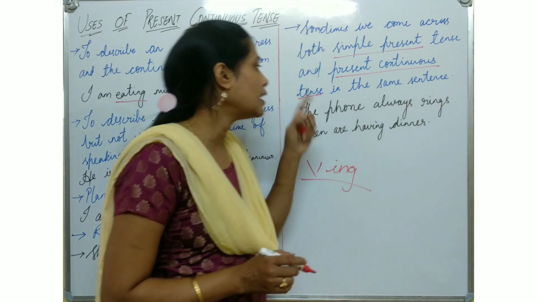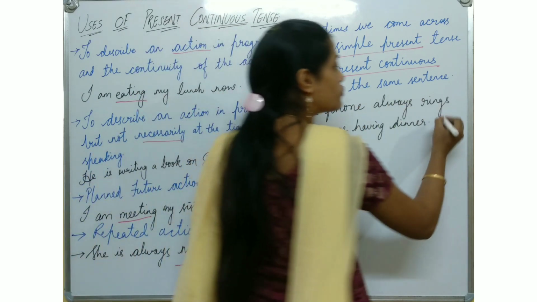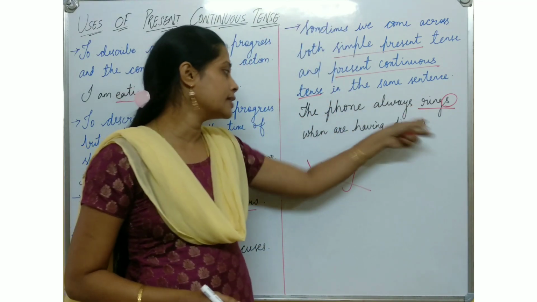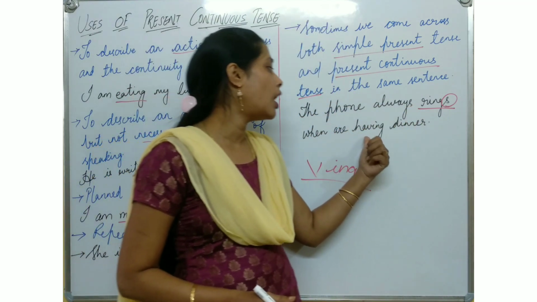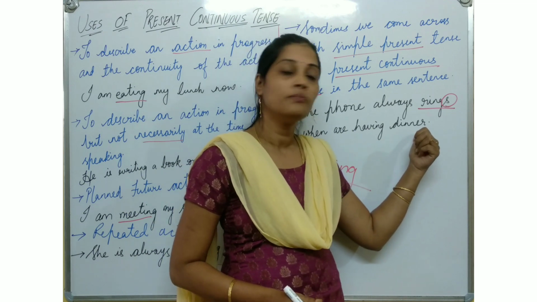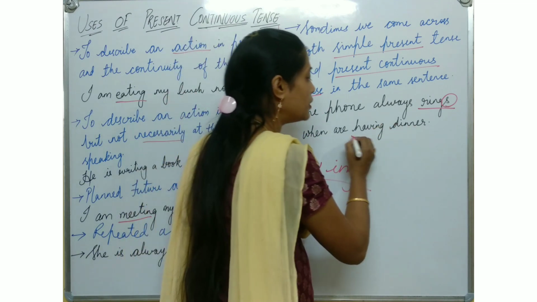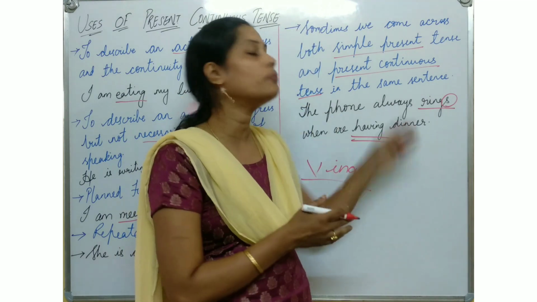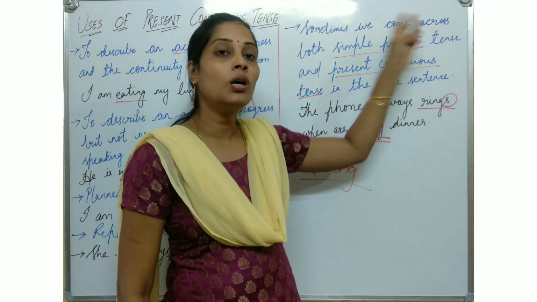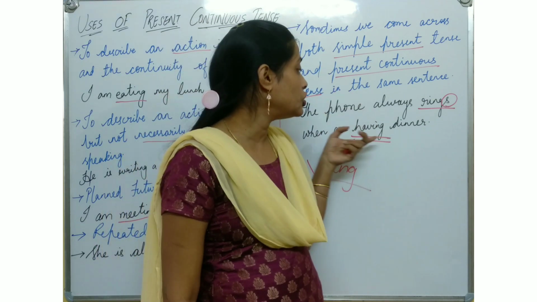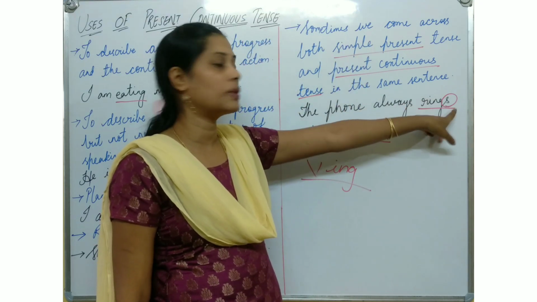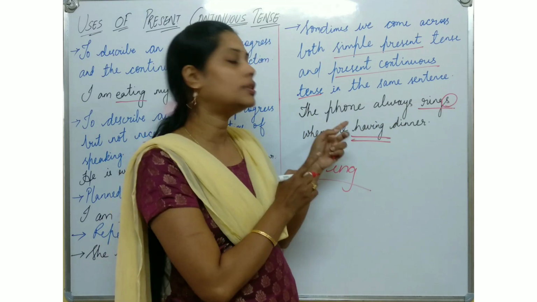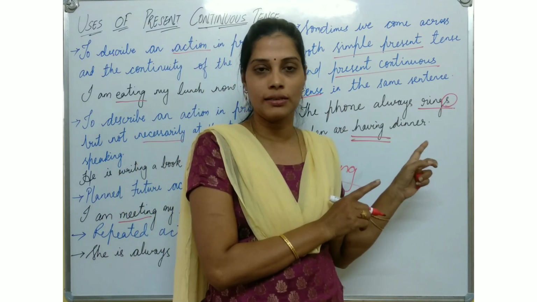See, this is the thing I would like to clear up. Rings over here. The phone always rings when we are having dinner. So whenever we eat our dinner, at the same time the phone rings. So this is present continuous, and at the same time simple present over here. Both things are used at a time in one sentence.